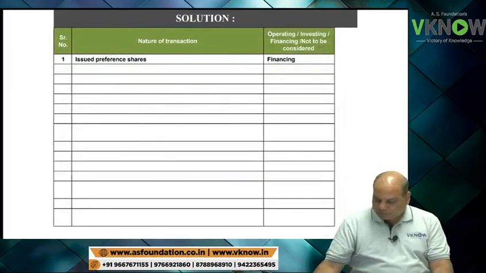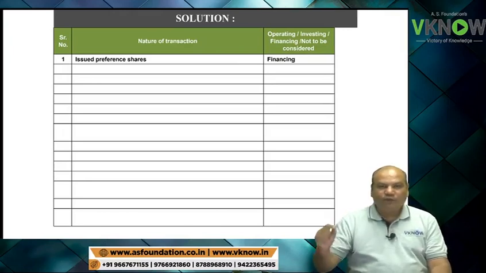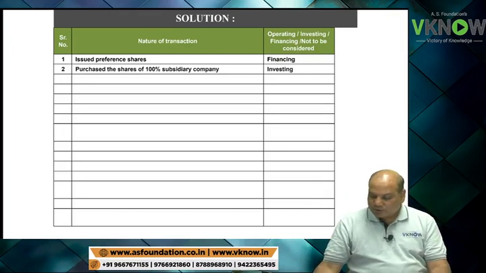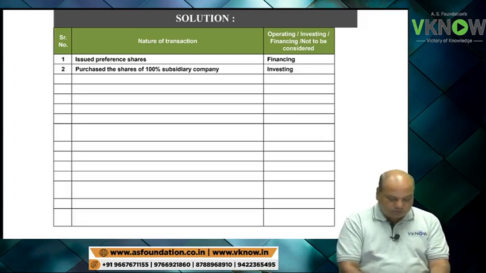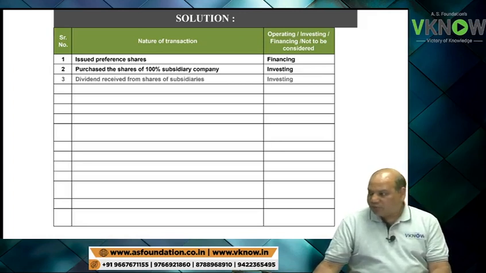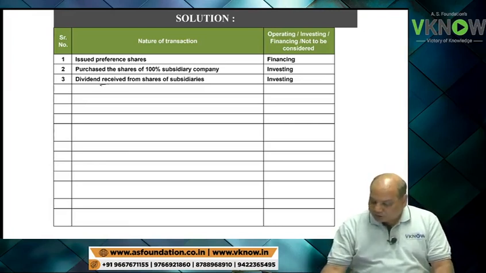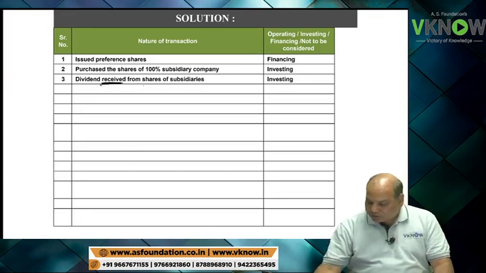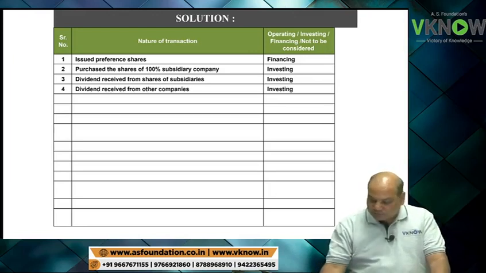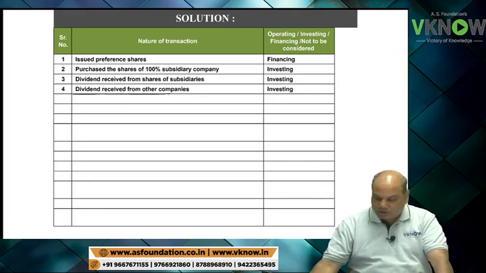Check the answer. First, write down preference share issued financing. If you have got it right, give 1 mark. Purchase the shares of subsidiary. Investing. 1 mark if you got it right. Dividend received from shares of subsidiary. If it is dividend received on investment, you will call it investing activity. 1 mark if you got it right. Dividend received from other company, investing activity.